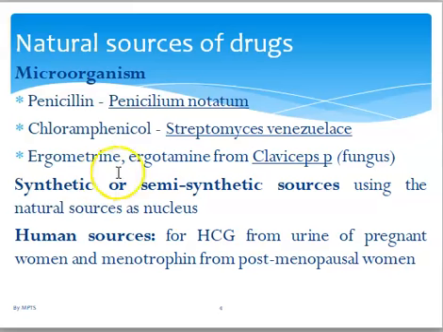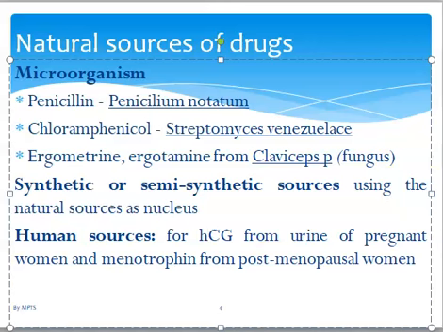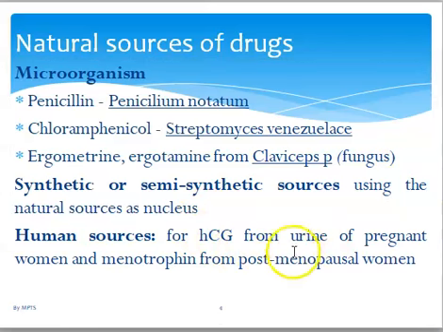Now, synthetic sources, because here we are using the natural ones as the nucleus to make other drugs, because most drugs are semi-synthetic. We get the structure of, for example, benzyl penicillin. We study it very well, and then we get amoxicillin. It's also a penicillin. Are you getting it? However, we can also have some human sources. When I reach endocrine in pharmacology, I'll talk about HCG, which is gotten from the urine of pregnant women. We get menotrophin from menopausal women. You can extract them from there.